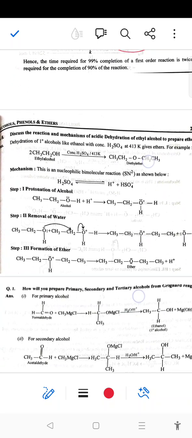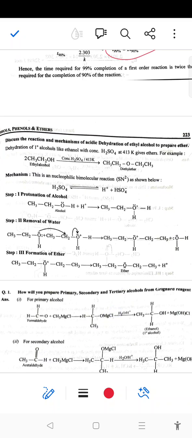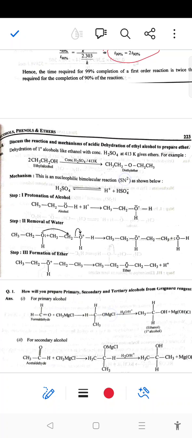Next question is to discuss the reaction and mechanism of acidic dehydration of ethyl alcohol to prepare ether. In case of dehydration, ethyl alcohol will dehydrate with concentrated sulfuric acid at 413 Kelvin temperature, leading to the formation of ether. At low temperature ether is formed; at a high temperature alkene is formed.